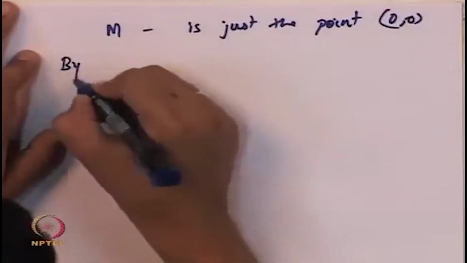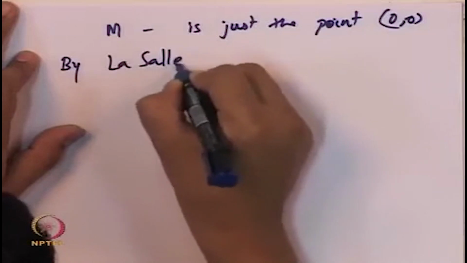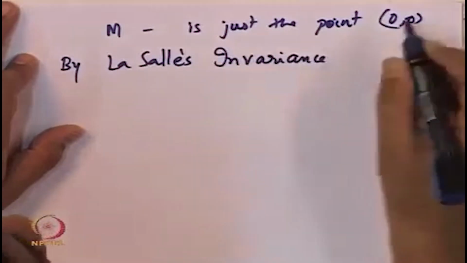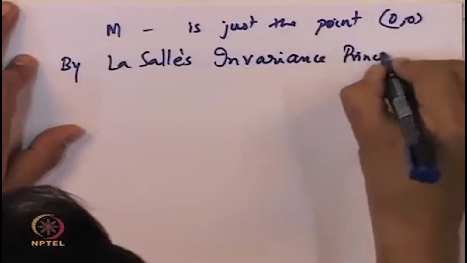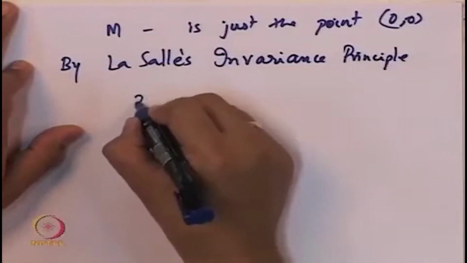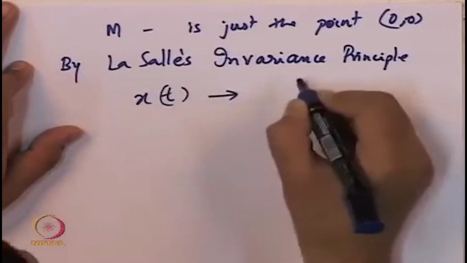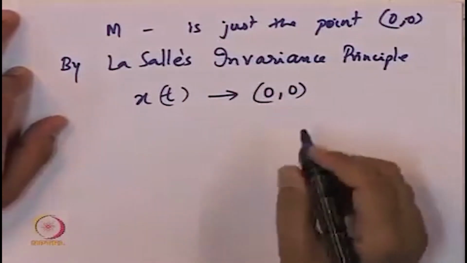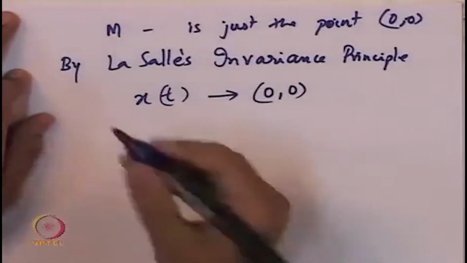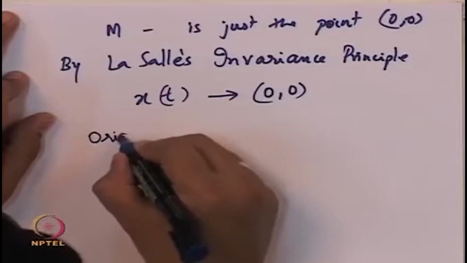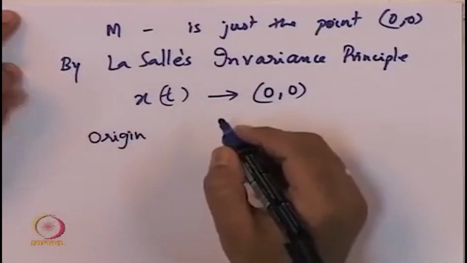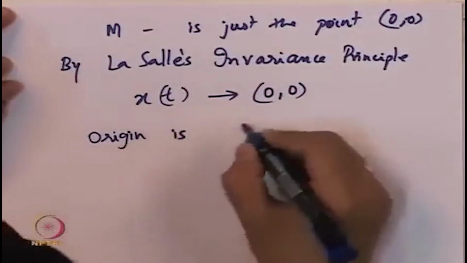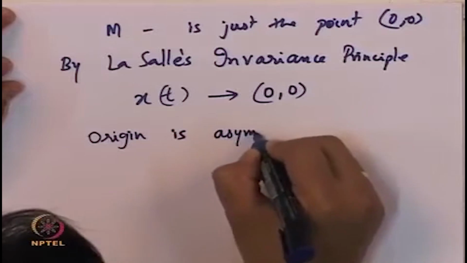By LaSalle's invariance principle, x of t converges to the set M, which is just 0 comma 0. So, this in other words proves that the origin is not just stable, which we already concluded from Lyapunov's theorem of stability, but in fact that the origin is asymptotically stable.